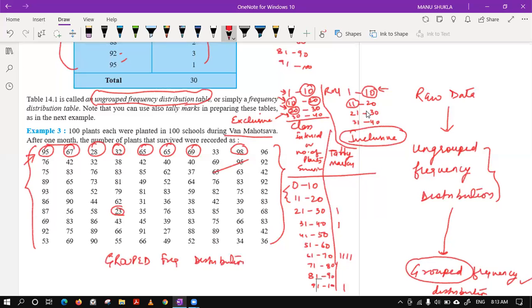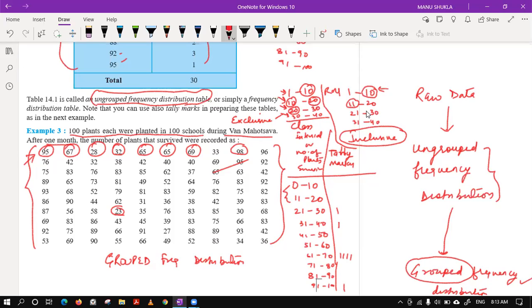Now, if you see, this is the number of plants. They are saying 100 plants each were planted in 100 schools during one Mahotsav. After 1 month, the number of plants that survived were recorded like this. Class, tell me one thing, will the number of plants survived always be a natural number, or can it be a real number also?